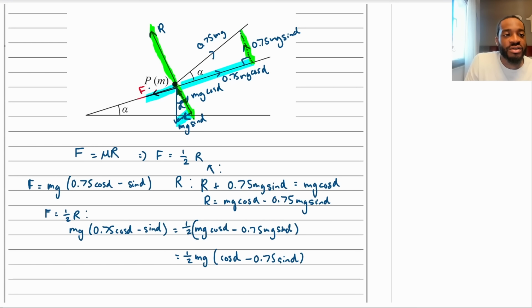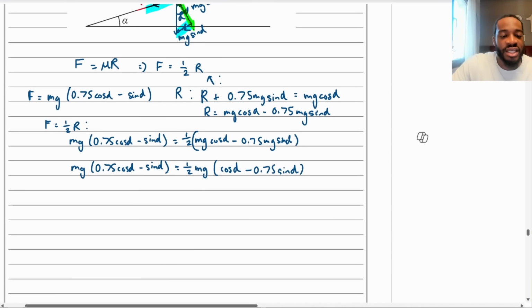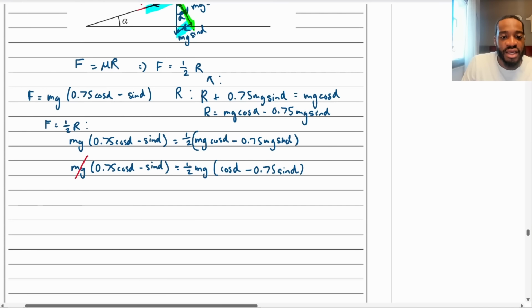And then I'll have this on the left-hand side. Copy that, put that in like that. So that means it will become like this, wouldn't it? And then from here, we can see quite clearly that the mg's can cancel, can't they? So I can cancel that mg, just dividing both sides by mg.